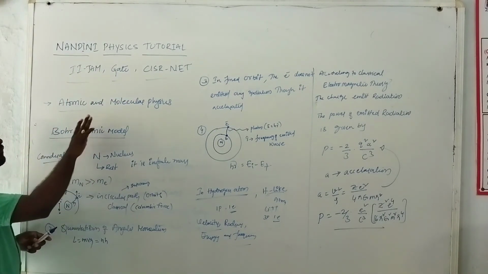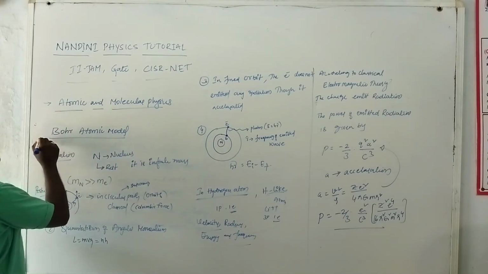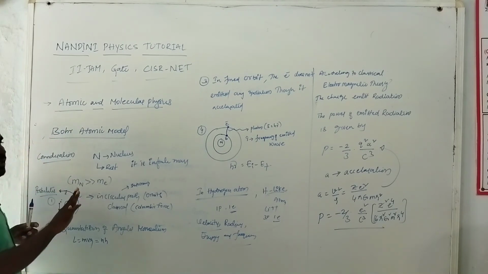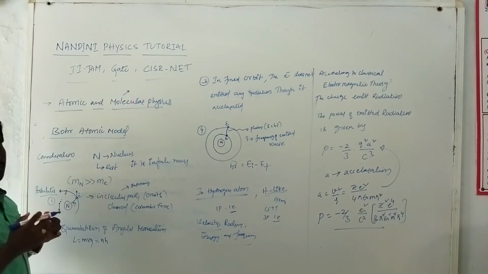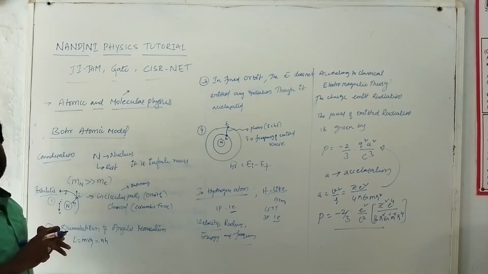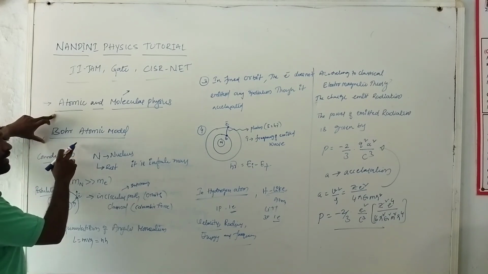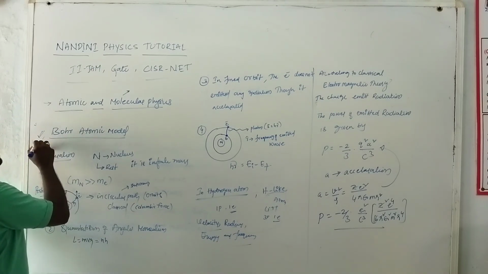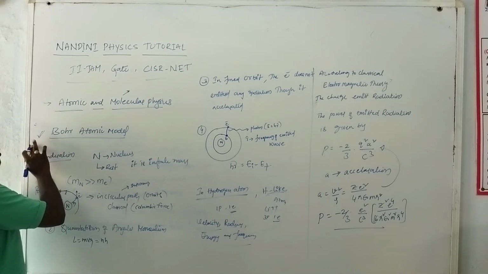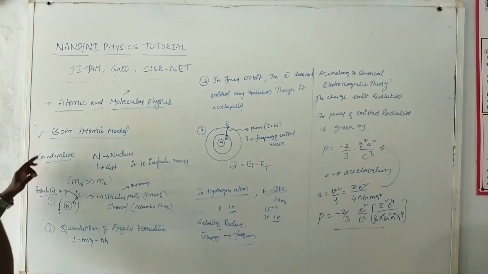I explain one of the important PG papers, called atomic and molecular physics. First I start atomic physics, then I move to molecular physics. Molecular physics has important topics like rotational spectra, vibrational spectra, rotation-vibration spectra, and Raman spectra. In atomic physics I start with the Rutherford experiment. Then the Bohr atomic model, because at PG level we start studying from Bohr theory, with hydrogen and hydrogen-like atoms.